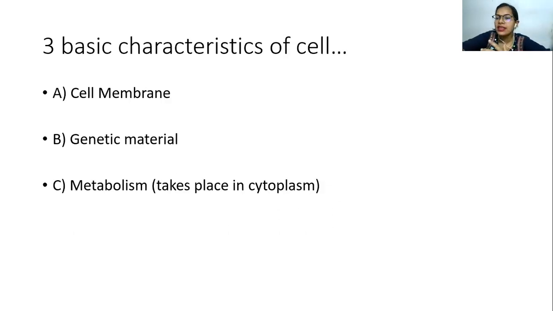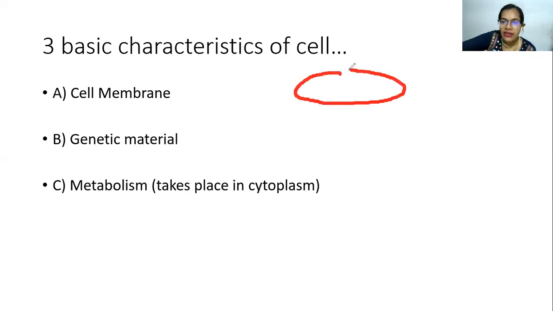So what are the three basic characteristics of a cell? The first thing is that it needs a cell membrane. Why is a cell membrane required? Because the cell membrane defines the boundary. For example, if you have a cell like this, let it be a bacterial, plant or animal cell, the membrane defines its boundary, wherein it separates the internal content from getting mixed with the external content. It is a boundary where the composition of the internal condition will be different as compared to the external.